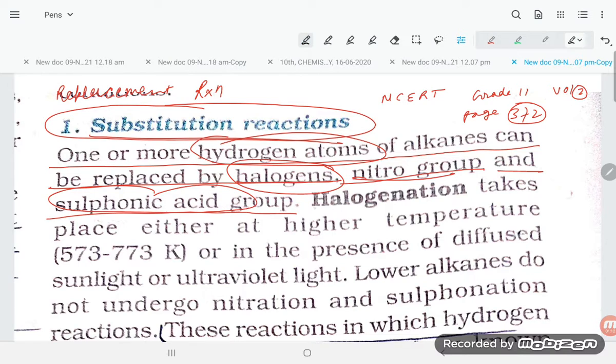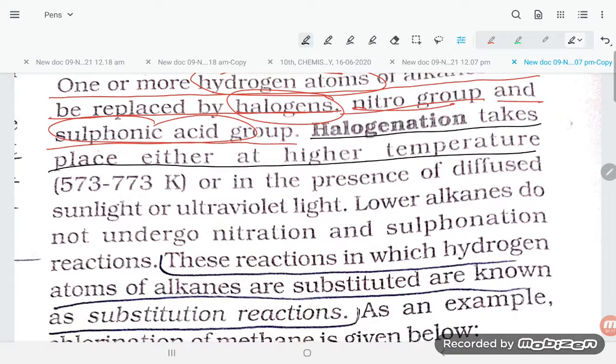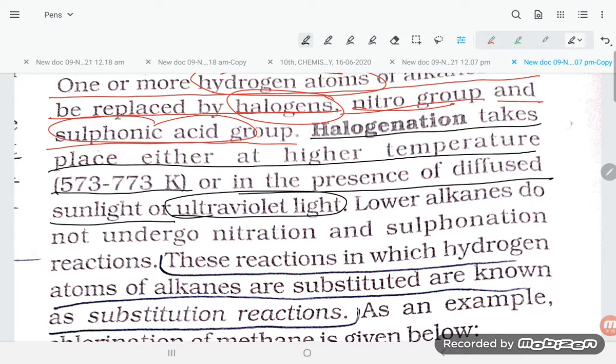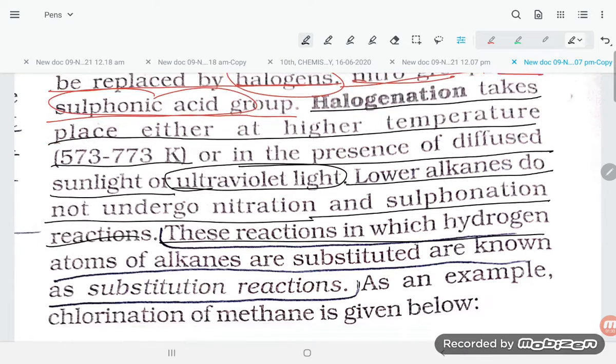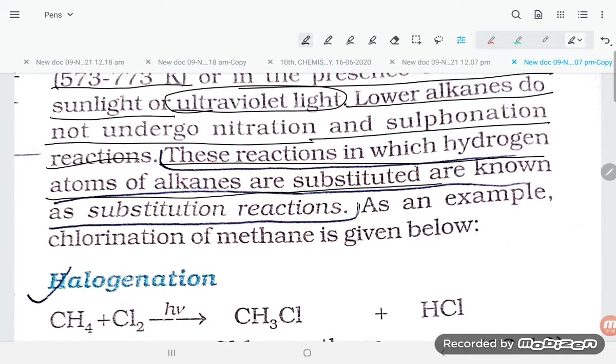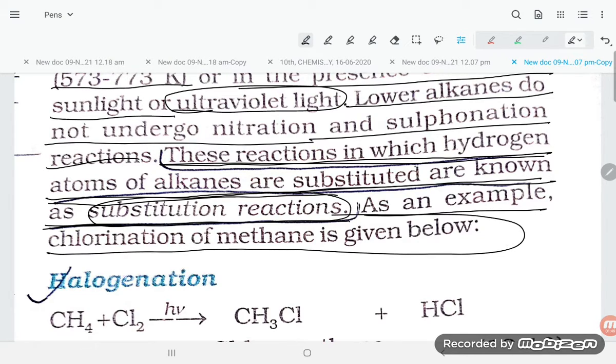Now you see, halogenation takes place either at high temperature, 573 to 773 K, or in the presence of diffuse sunlight or ultraviolet light. Lower alkanes do not undergo nitration and sulfonation reaction. The reactions in which hydrogen atoms of alkanes are substituted are known as substitution reactions. As an example, chlorination of methane is given below.